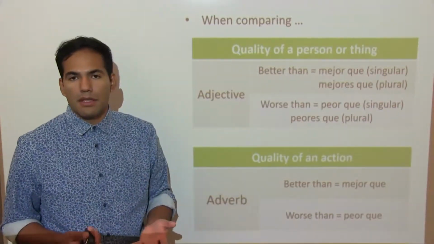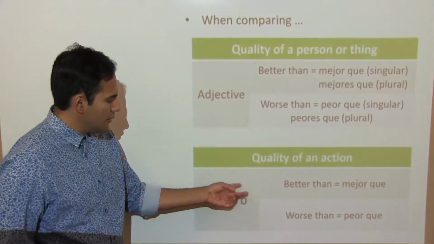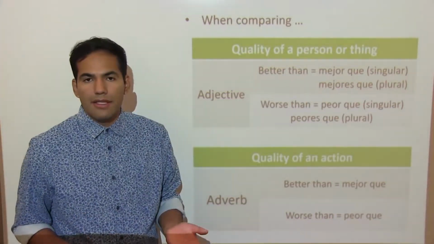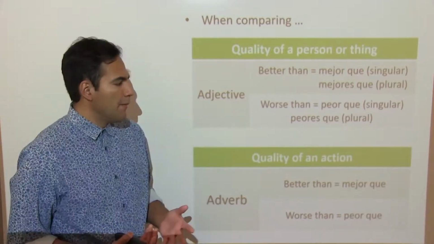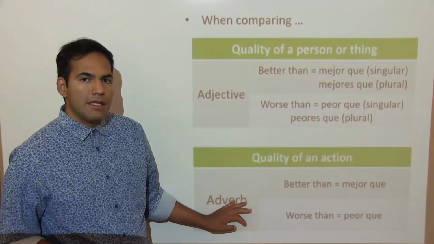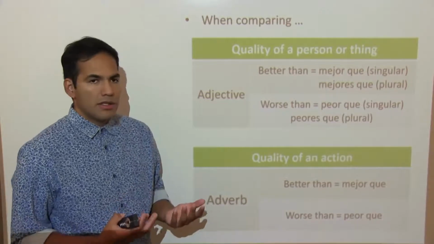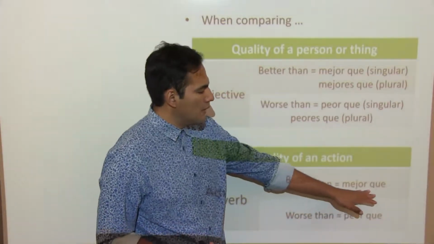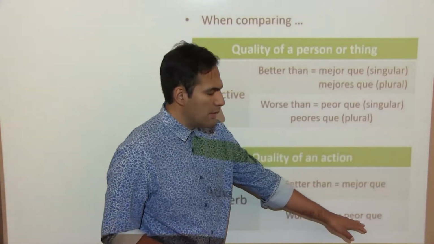The other important use of this is when we describe the quality of an action. In this case, we are going to be using better than and worse than as adverbs because they describe a verb. They're adding extra information to an action that's been done, which is a completely different thing from this. Here we're describing an action, here we're describing a person or a thing. So in order to describe that something is done better than something else, we're going to use mejor que, and if something is done worse than other stuff, we're going to use peor que.